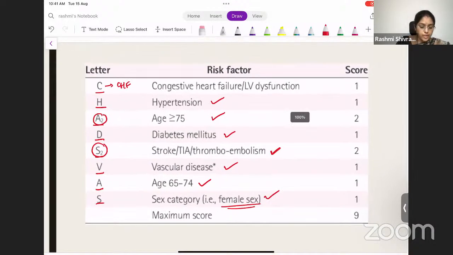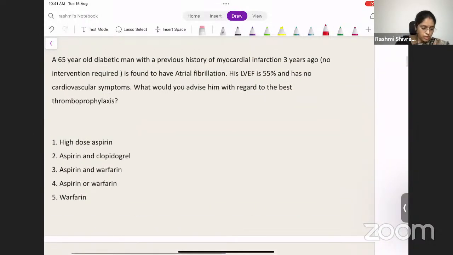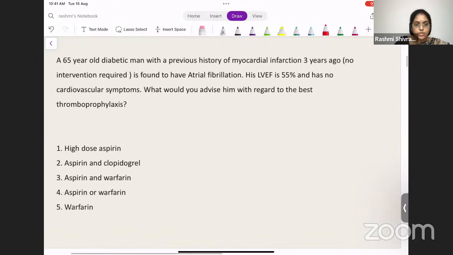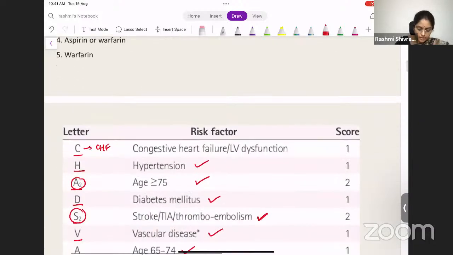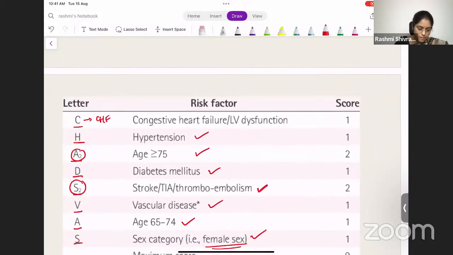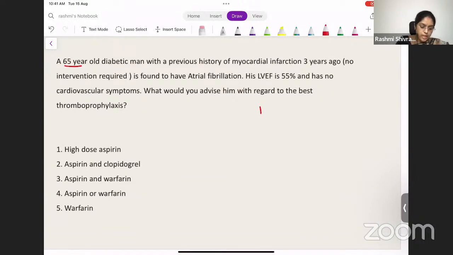Okay. So what happens in this patient? What are all the things? He is a male, so the sex category criterion does not fit in. So what about the age 65 to 74 years? So that gets a 1, isn't it? So what else does he have? He has had a prior myocardial infarction, isn't it? And he is a diabetic man. His EF is normal. So what is this? His CHA2DS2-VASc score comes to 3 points.